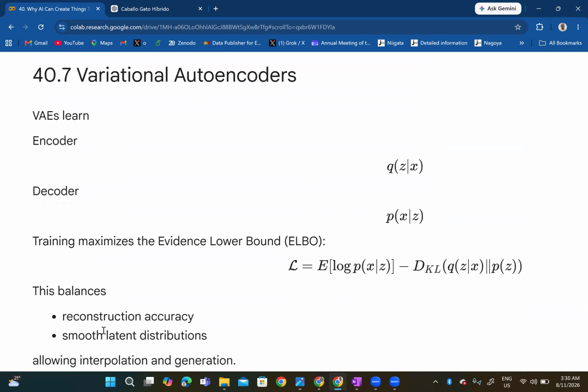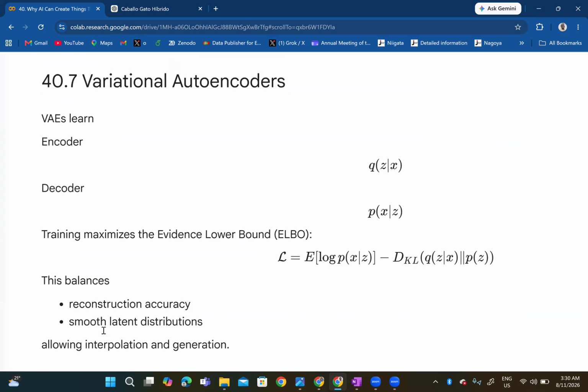So then we have variational autoencoders. Variational autoencoders learn an encoder Q of Z given X, and this is the noise being added now.